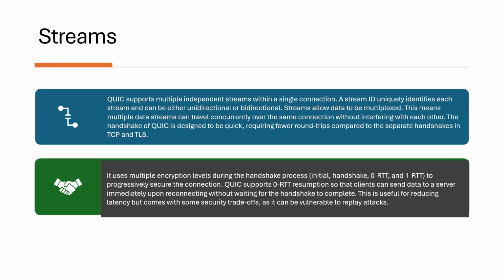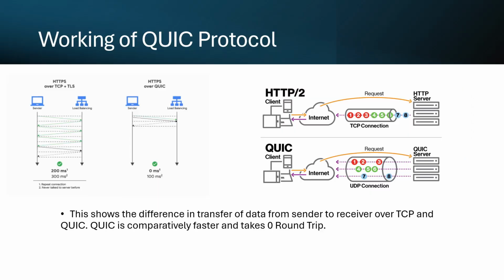The QUIC handshake is much faster than TCP plus TLS. QUIC uses multiple encryption levels: initial handshake, 0 RTT and 1 RTT. We will be discussing these while analyzing the network traffic on Wireshark. Through 0 RTT resumption, clients can even send data immediately on reconnect, which reduces the latency further. The trade-off is that 0 RTT can be vulnerable to replay attacks, which we'll discuss in the security section.